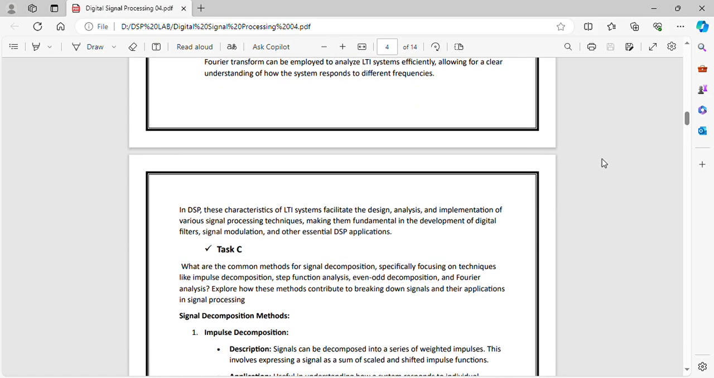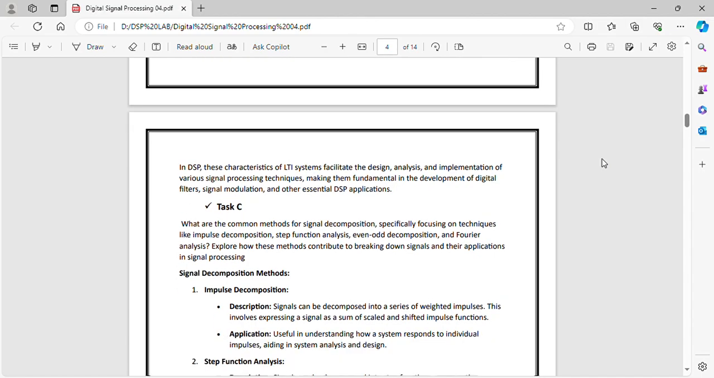In DSP, these characteristics of LTI systems facilitate the design, analysis, and implementation of various signal processing techniques, making them fundamental in the development of digital filters, signal modulation, and other essential DSP applications. In task C, what are the common methods for signal decomposition, specifically focusing on techniques like impulse decomposition, step function responses, even-odd decomposition, and Fourier analysis? Explore how these methods contribute to breaking down signals and their applications.